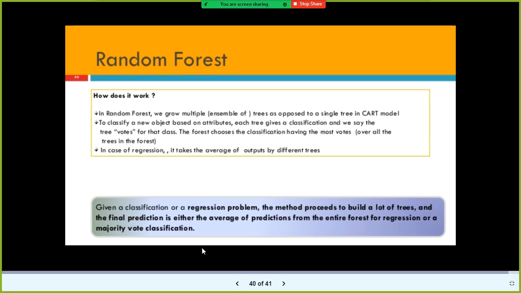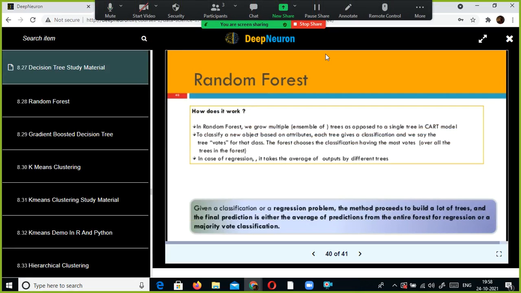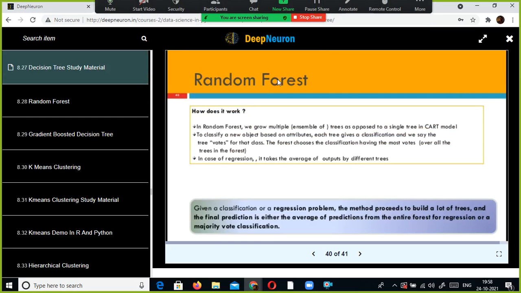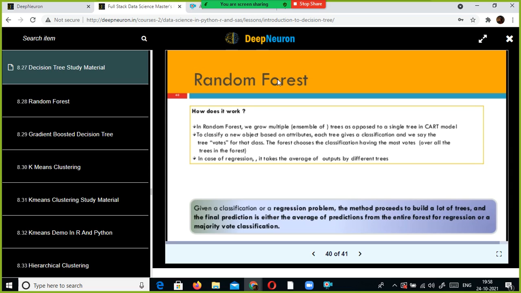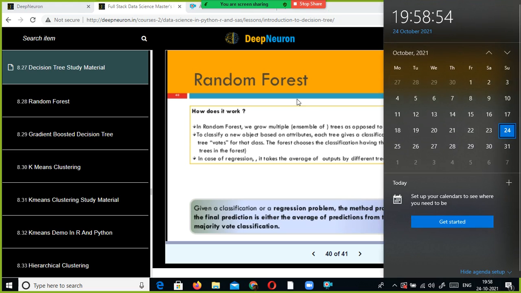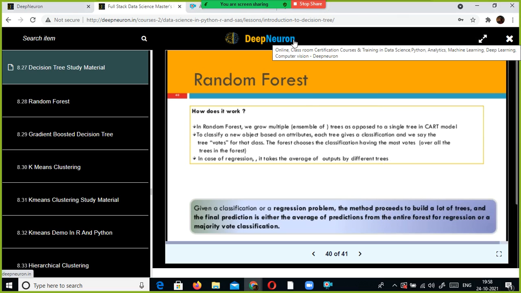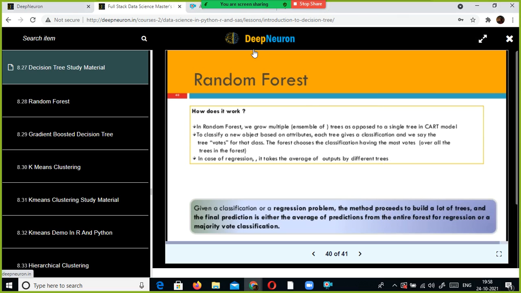Fine, so this is how the random forest algorithm works. I am getting disturbed by my office people now, so I am going to wrap up the session. I will share the video. From next weekend onwards, even if only one person joins, I will continue the session. My target is to finish almost all the machine learning algorithms by the second week of December. But don't worry, we'll finish it off.